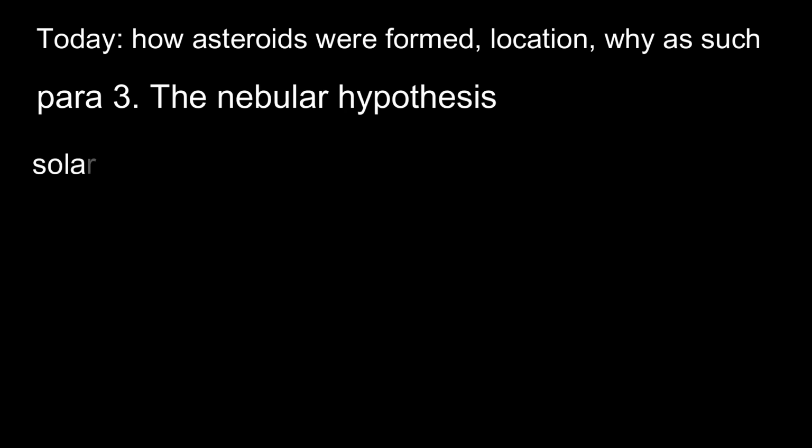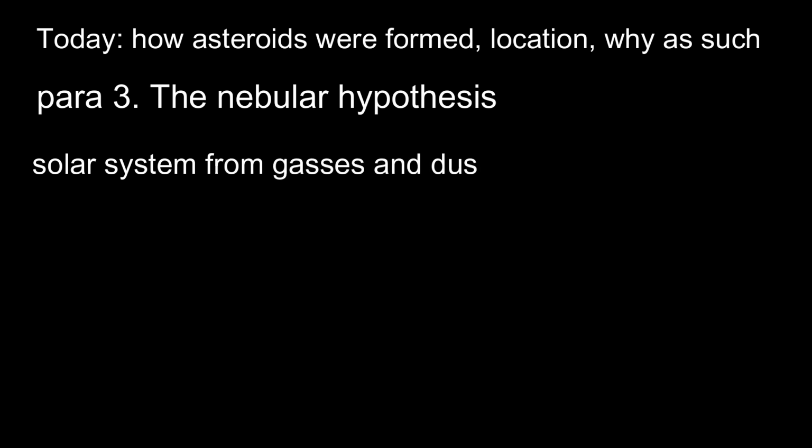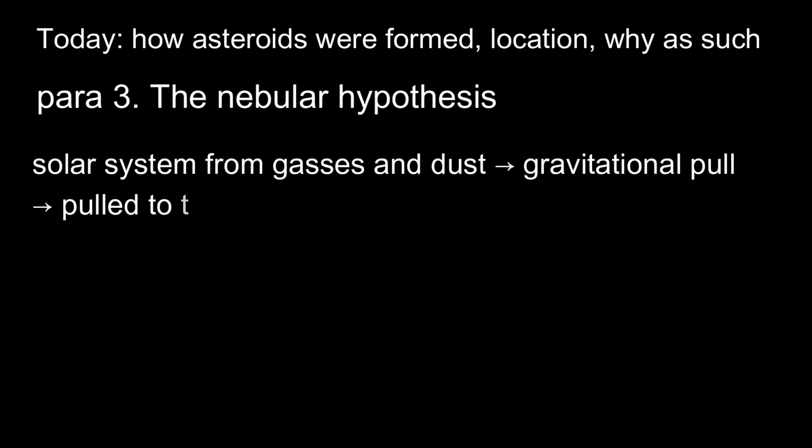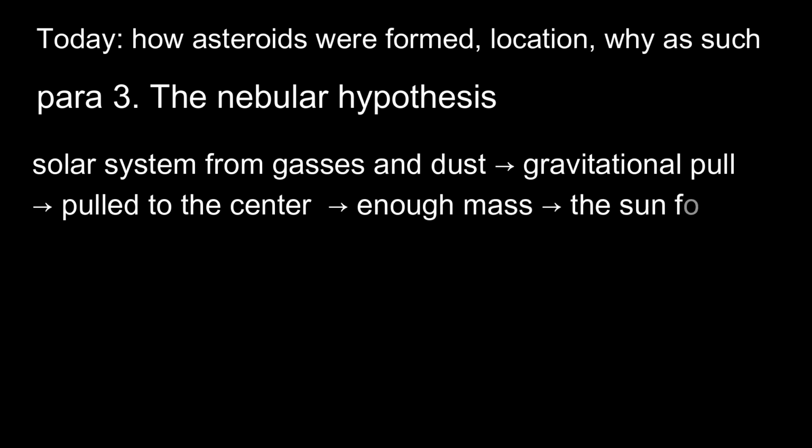According to this hypothesis, our solar system began as a collection of gases and dust. These materials had mass and therefore exerted a gravitational pull, like all materials do. So each small piece of mass was attracted to the others. So they all started slowly moving toward one another, mostly in the center. As more mass entered the center, its gravitational pull became stronger and stronger. Eventually, enough mass collected there that the sun was born.